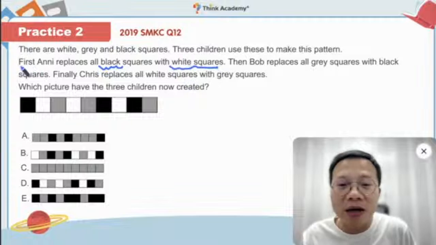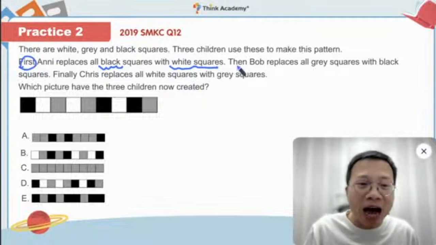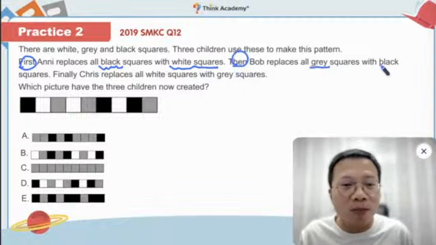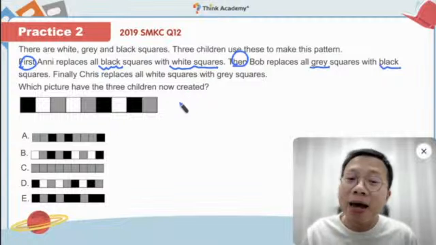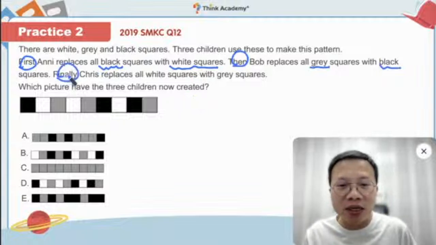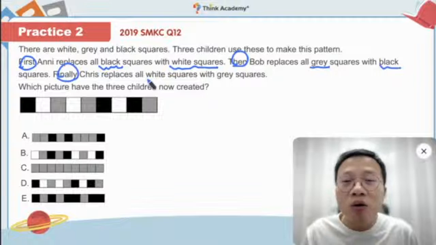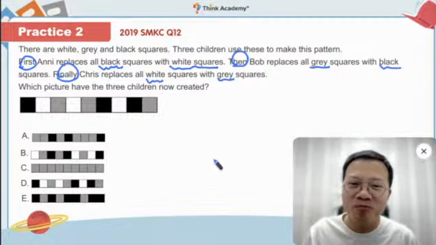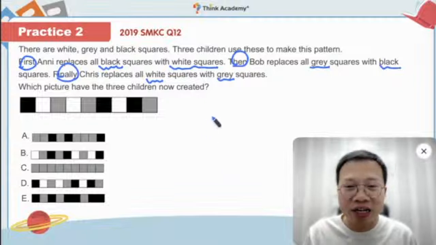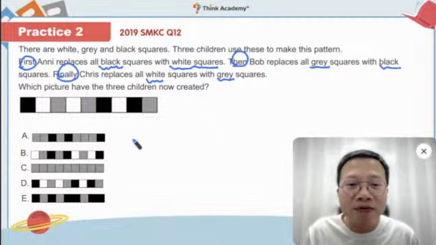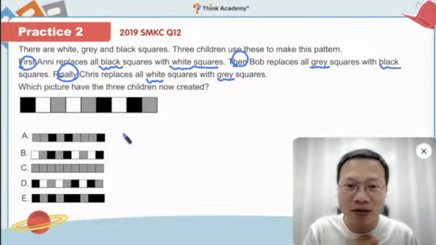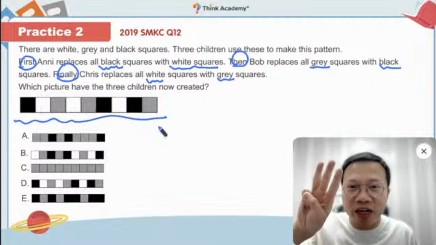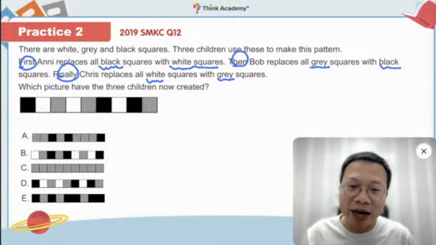So think about it first. After that, Bob replaces all the gray squares with black squares. And then finally, we have Chris. Chris replaces all the white squares with gray squares. So now, the question is, which picture have the 3 children now created? This is the original one. After 3 changes, what does it look like now?